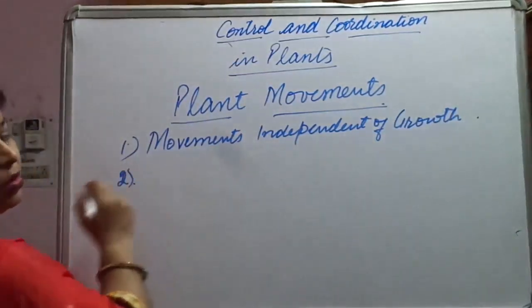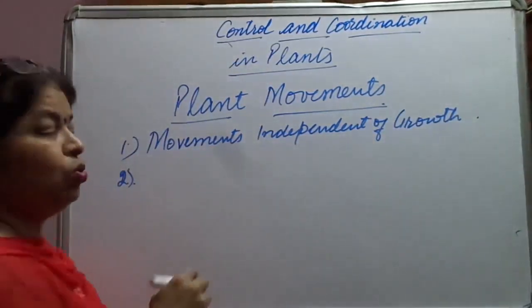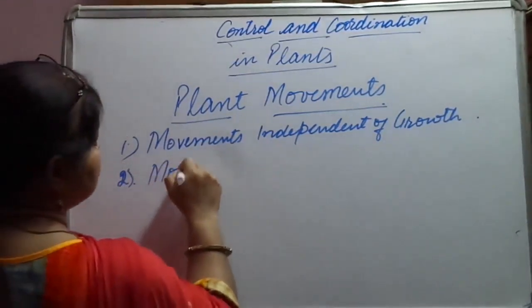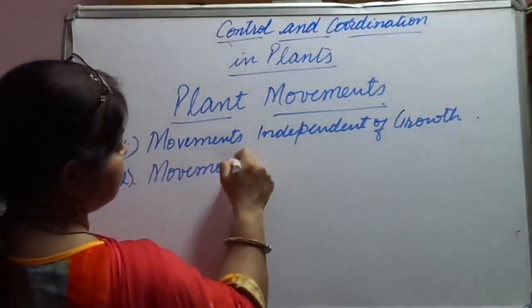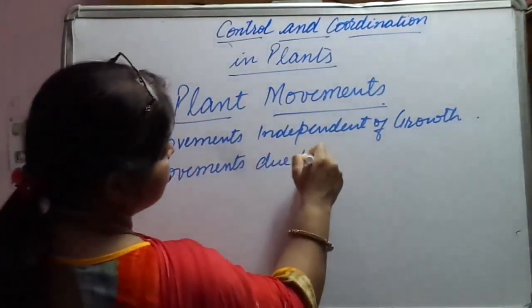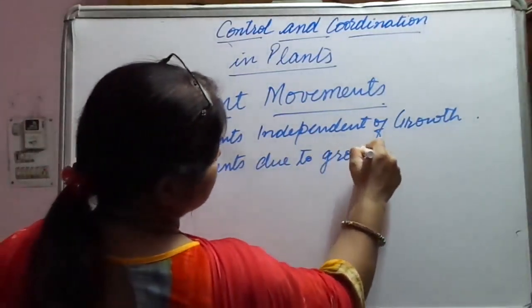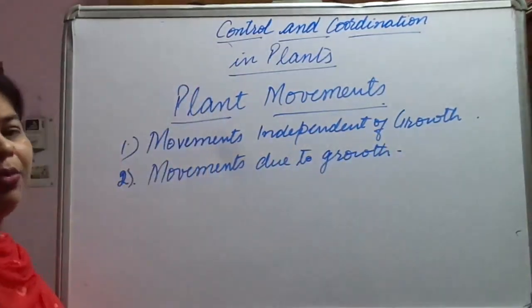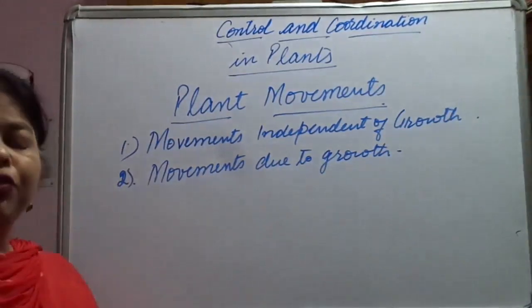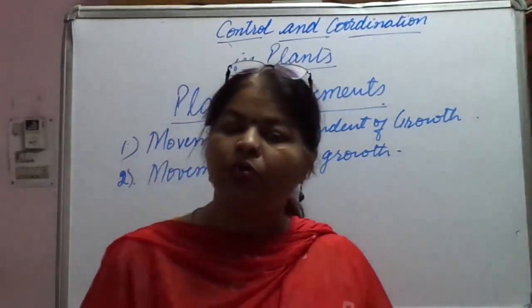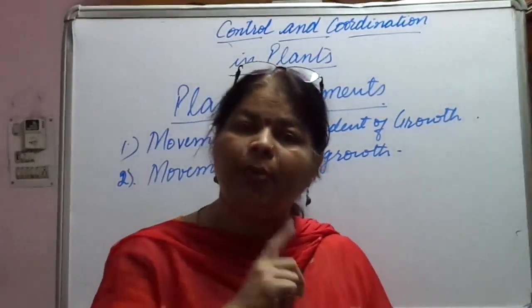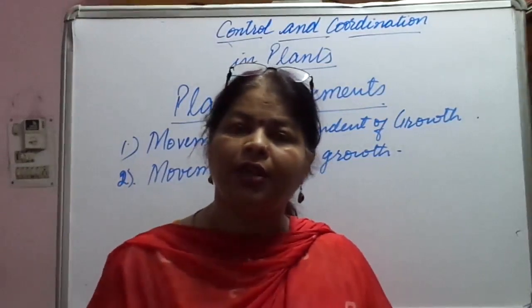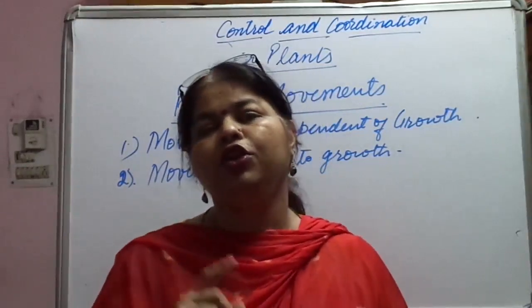The second one is movements due to growth. Again I am repeating, there are two types of movement in the plants: movements independent of growth, and movements dependent on or due to growth.